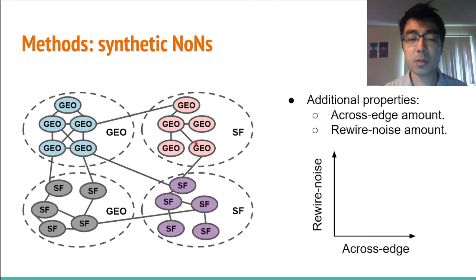Essentially, as the across-edge amount increases, the amount of clustering structure in the level 2 network decreases, since more and more edges will be going across these groups. The level 1 networks will not be affected. As rewire noise amount increases, essentially the data is becoming more noisy overall.